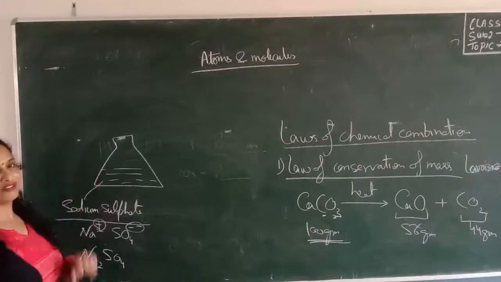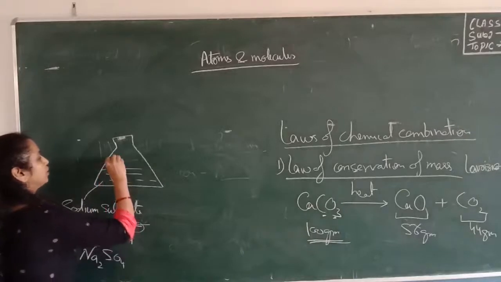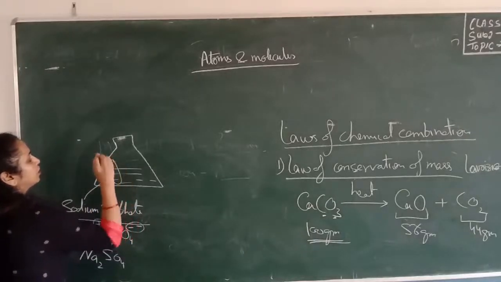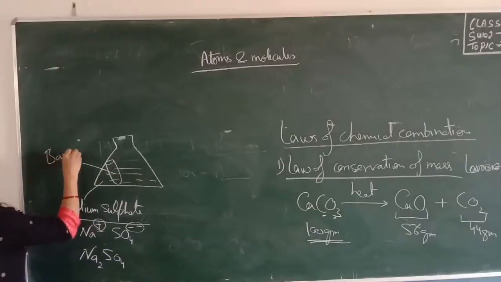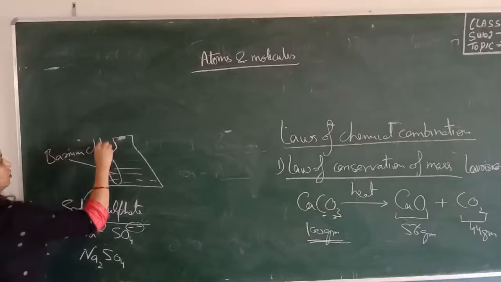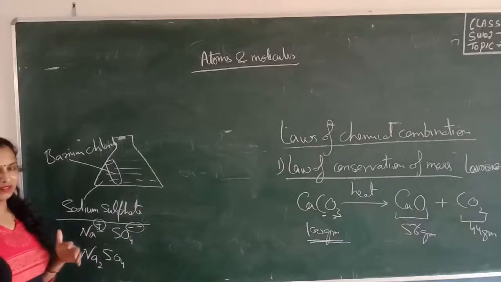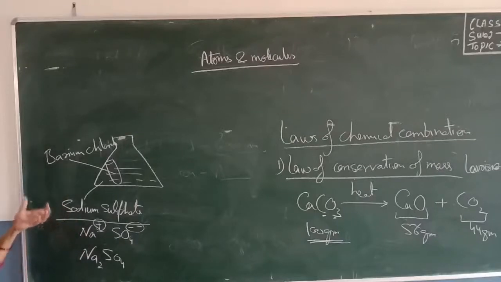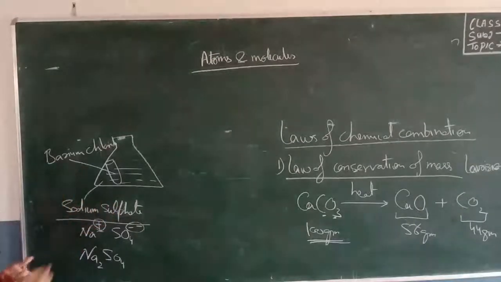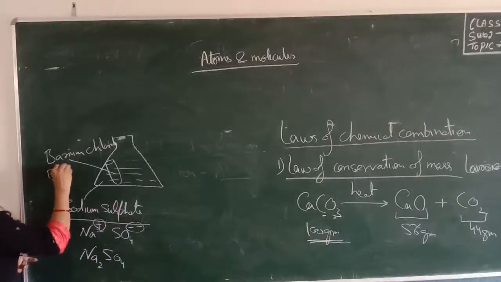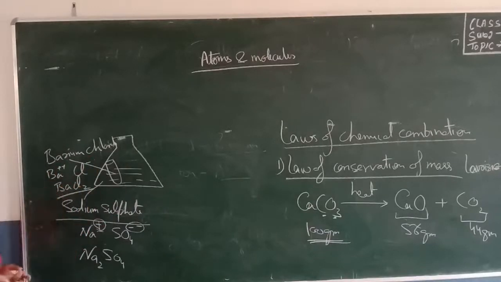Now we take the sodium sulfate in this conical flask, and in a test tube we take barium chloride. I will try to explain the formulas side by side with the reactions. Suppose barium chloride, how will you know its formula? Barium has the valency +2 and chloride has the valency -1. So the formula will be BaCl2. This is barium chloride.